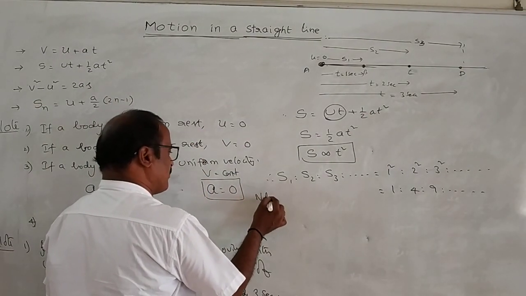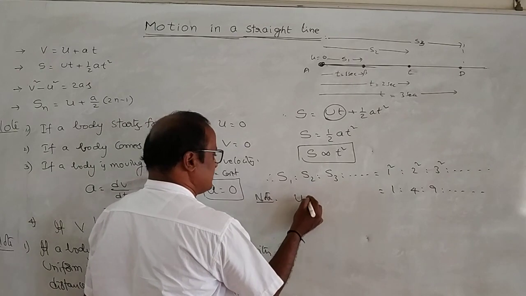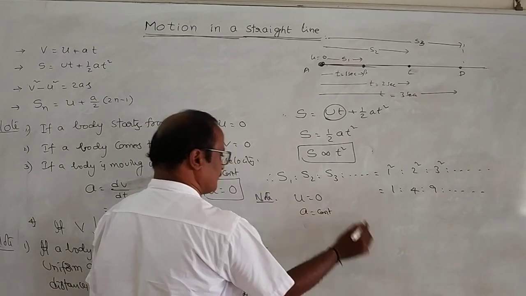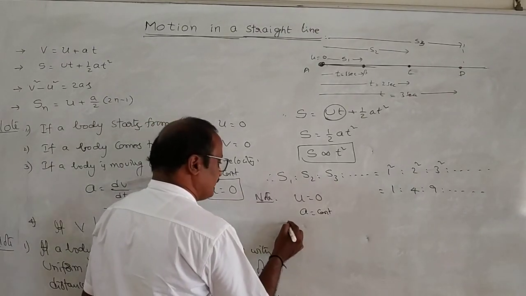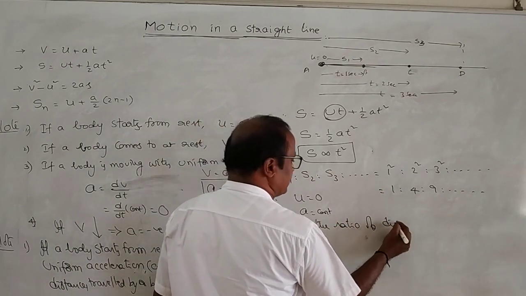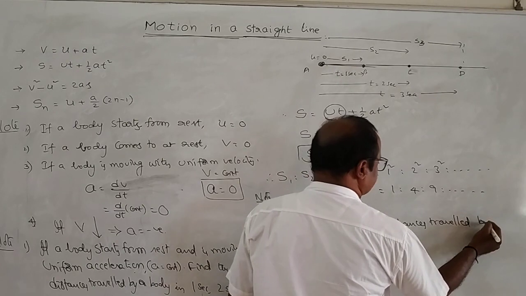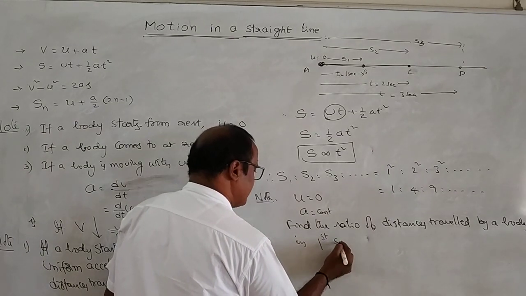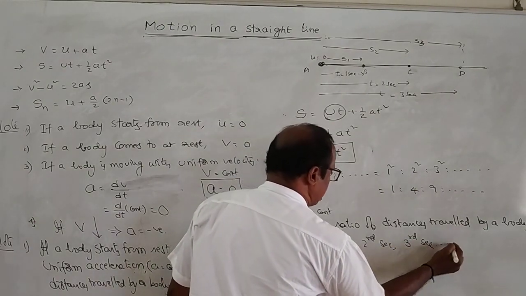One more application, or one more point here. In the same situation, if a body starts from rest, u is equal to 0, and is moving with uniform acceleration, a is equal to constant, find the ratio of the distance traveled by the body in the first second, second second, third second, and so on.